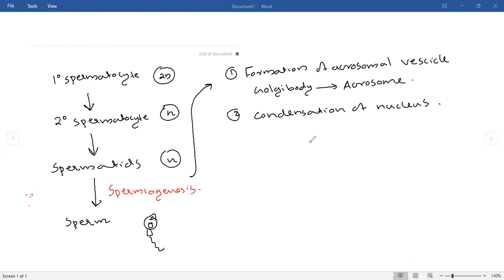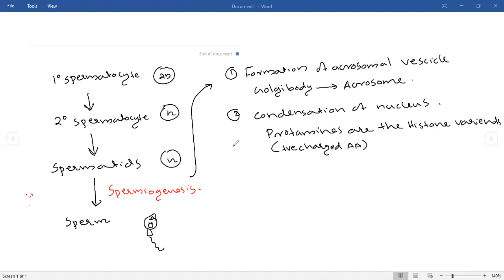For nucleus condensation, you might have heard that histones are used for the packaging of DNA, right? Here, a histone variant is used for that, that is protamines. Protamines are the histone variant used here for condensation. Protamines contain positively charged amino acids. So the sperm nucleus will be condensed.